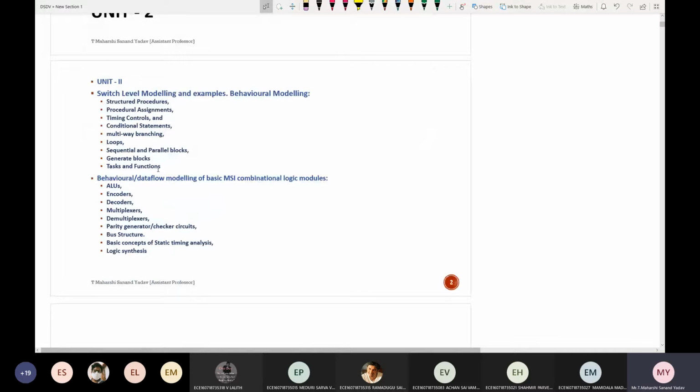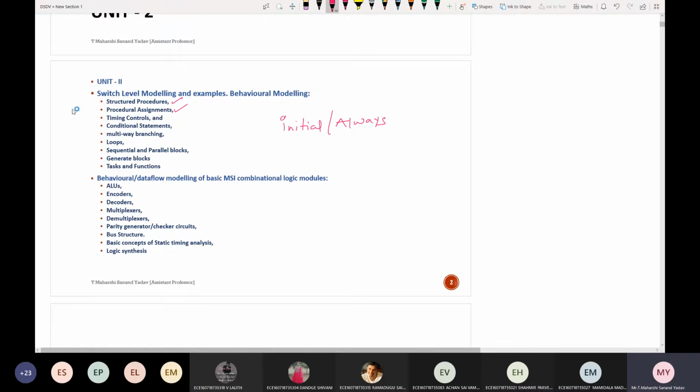Just an overview: what are structured procedures, what are procedural assignments, and what is meant by continuous assignment? Anyone? Structured procedures are initial and always. Okay, correct. So we have seen initial as well as always blocks.